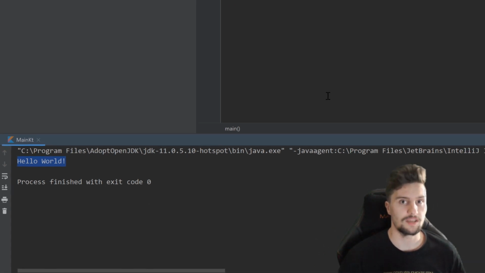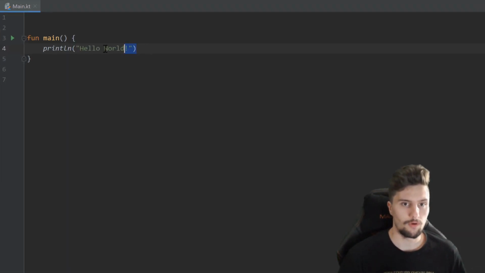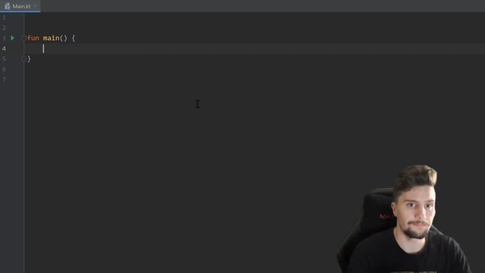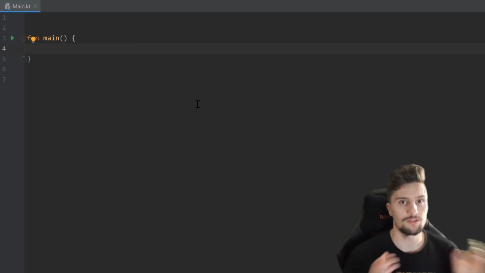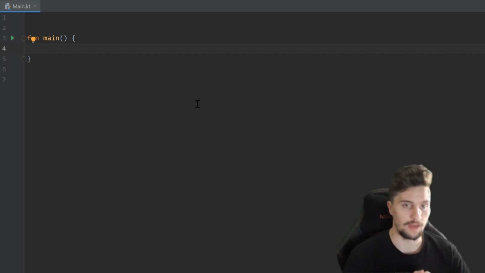So what else can we do here? Let's remove our println statement again. And instead, we want to create a variable. So that is just a placeholder for a value. And we can declare a variable by typing var. And then we need to give that variable a name. Let's just call it x, for example, followed by a colon.